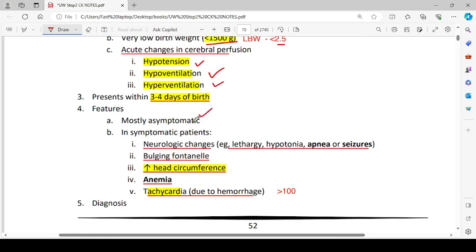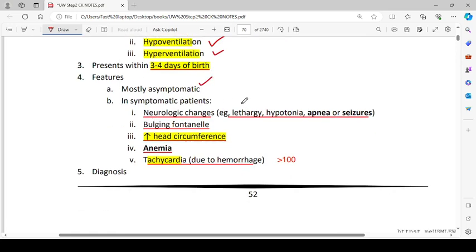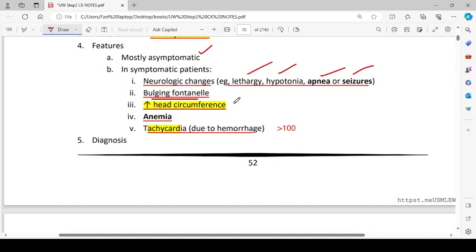Features include mostly asymptomatic and symptomatic patients, severe neurological changes like lethargy, hypotonia, apnea or seizures, bulging fontanelles, increased head circumference, anemia, and tachycardia due to hemorrhage, like more than 100 beats per minute.